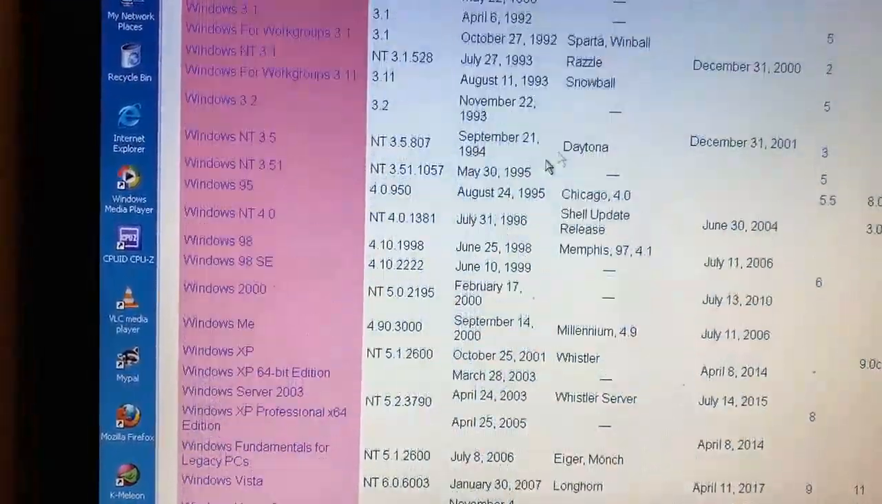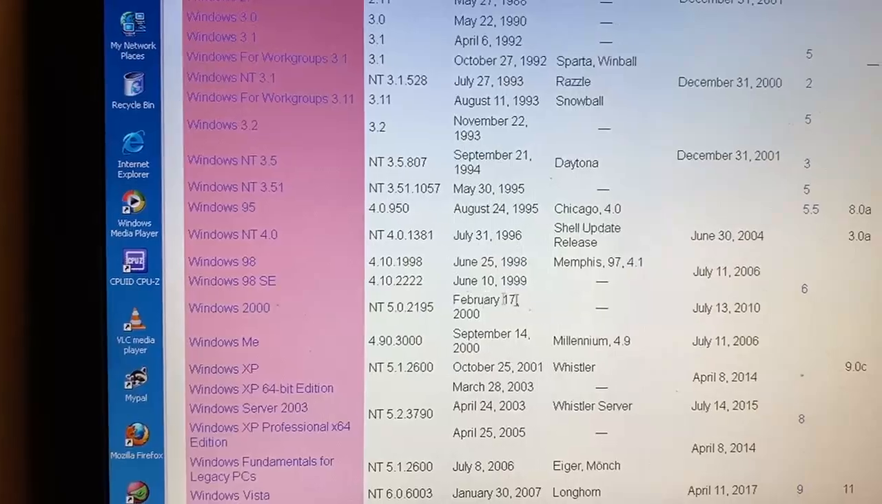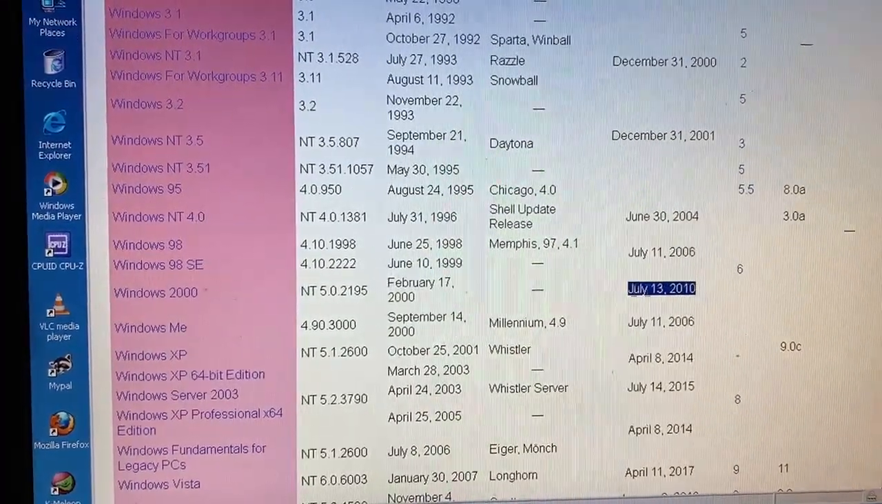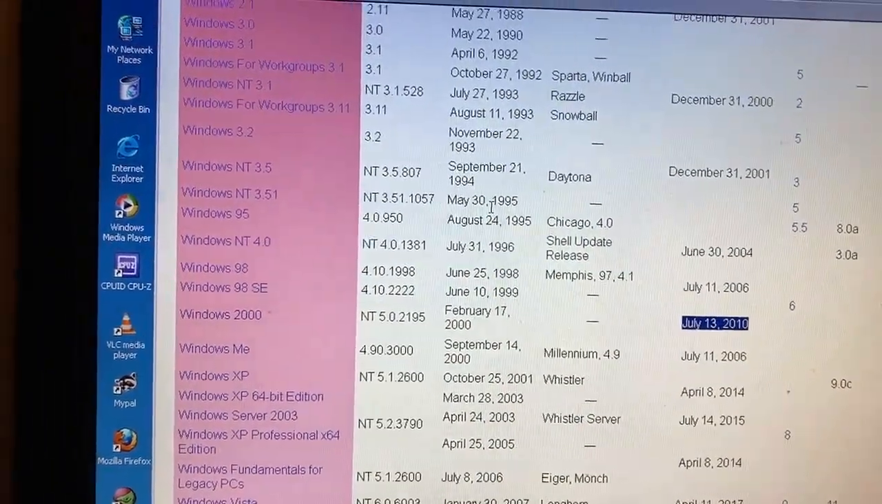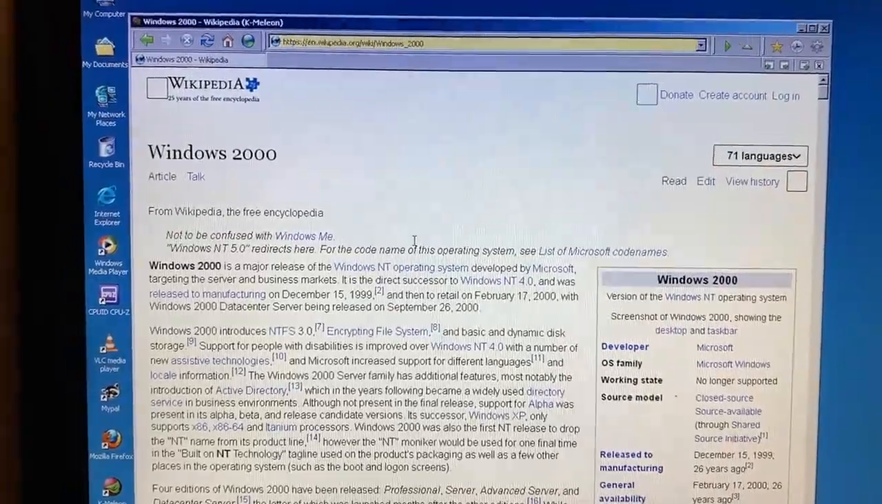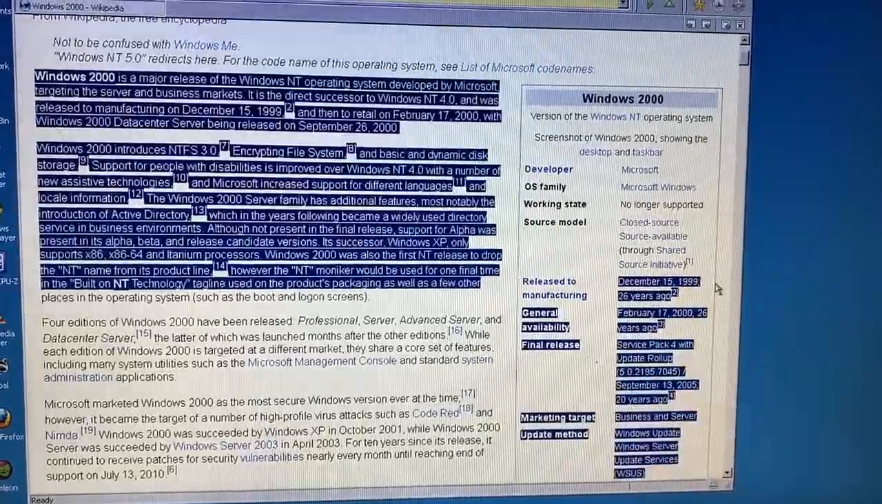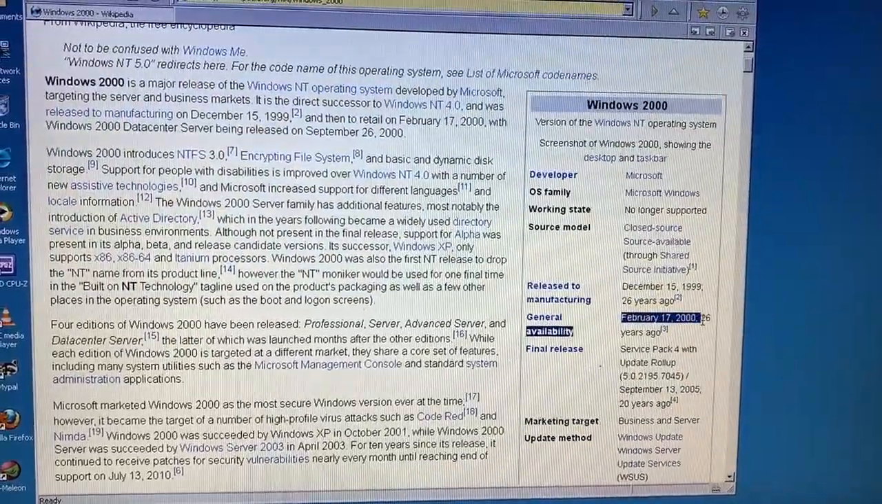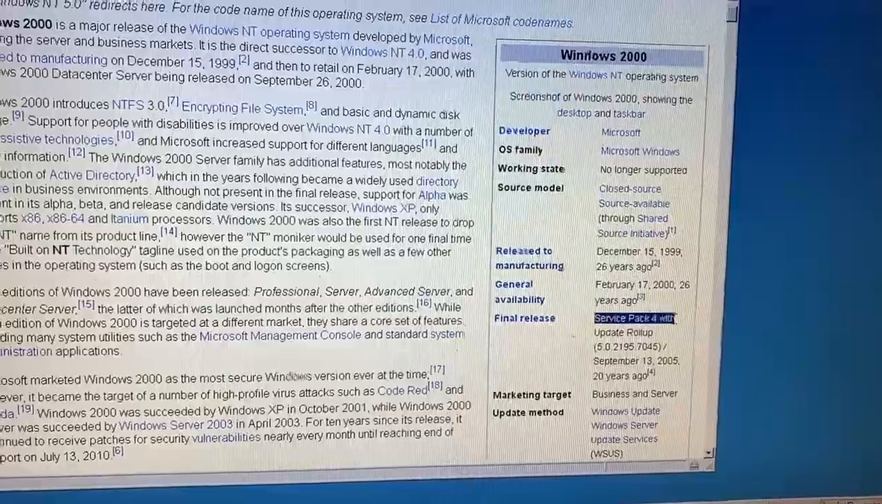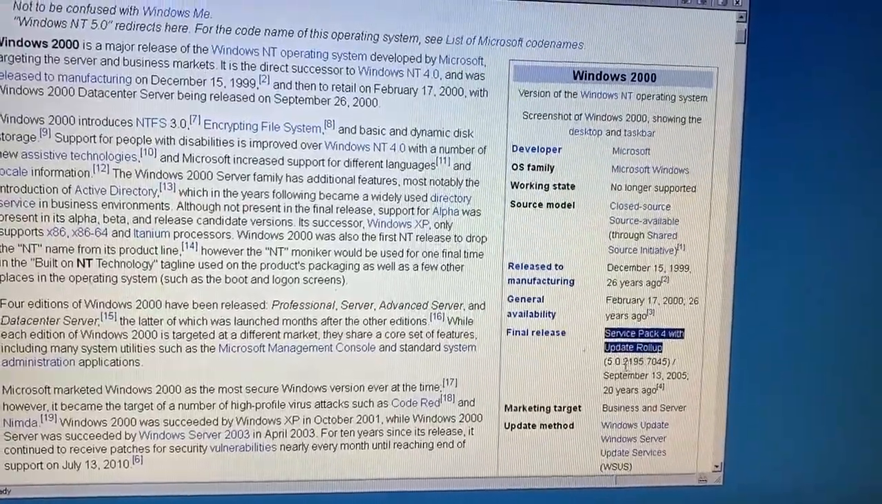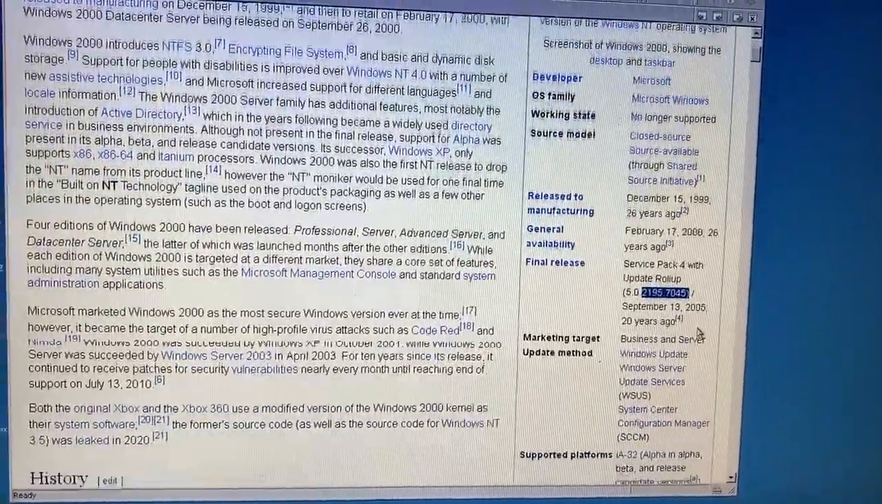At least it's not lagging. Look, it's Windows 2000. And the support, July 13, 2010. Yeah, I could have guessed. Turns out Windows 2000 got its own article. So it was released to manufacturing in December 1999 before being released publicly in February 2000. Its final release is Service Pack 4 update roll-up, and what this means, I don't know.